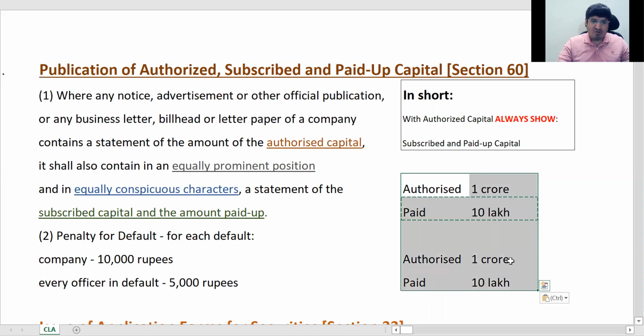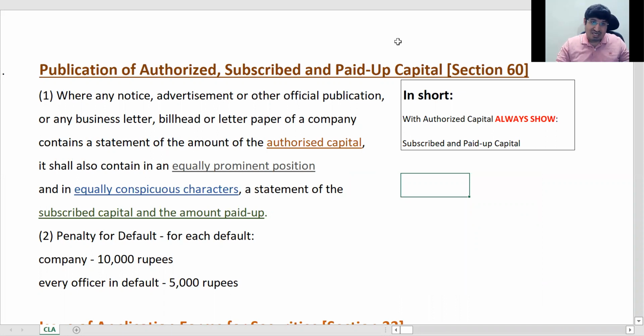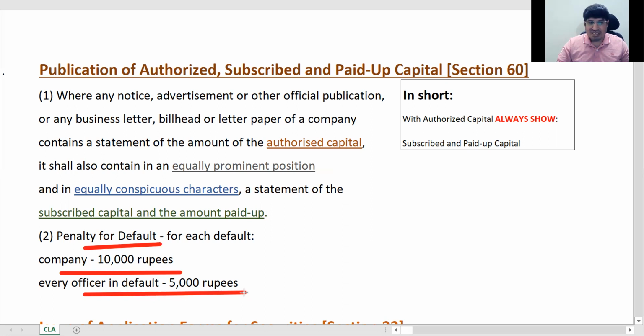ओके, ये पॉइंट बोल रहा है, और ये बहुत सीरियसली लिया है कंपनीज एक्ट 2013 ने इस पॉइंट को. This point has been taken very seriously. So if there is a default, company fine is of 10,000 rupees, and every officer in default, so the person who is actually involved in that printing, all those officers in default, directors and all that, who are part of it, 5,000 rupees. Okay, and this is for each default.